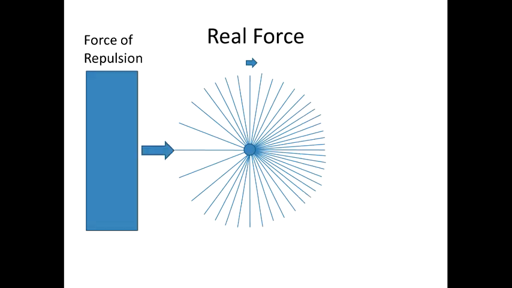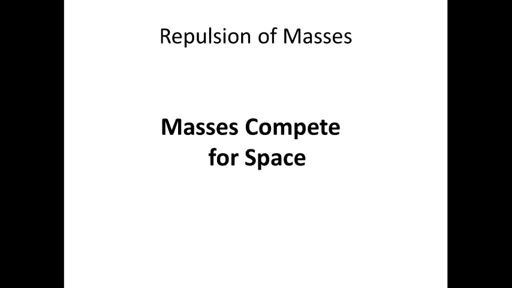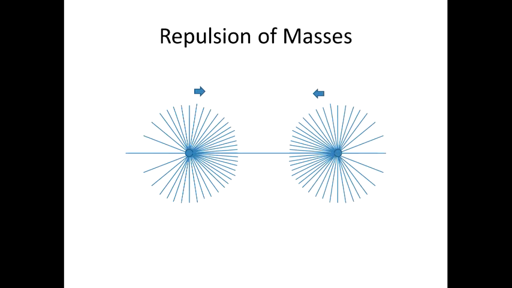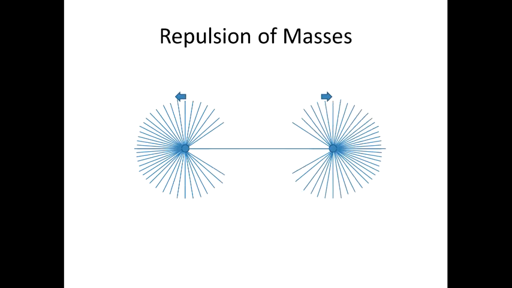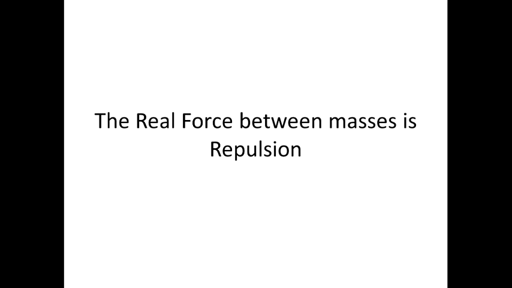When masses interact we are talking about a force of repulsion because in a certain condition masses start competing for space. Let's consider a situation when two material objects are moving towards each other and their spheres of gravitational influence intersect. At some point both objects will try to attract the same space cells, trying to absorb them. We know that decelerating space cells grow in size, which makes massive objects change their direction of motion. And this is an example of a real force, the force of repulsion. The real force between masses is repulsion. A force between matter and antimatter will be attractive.